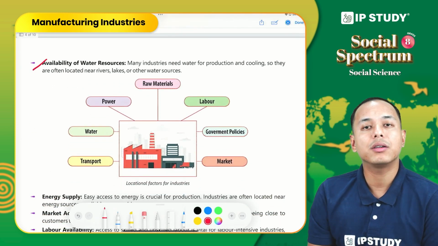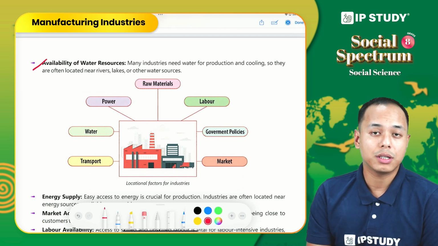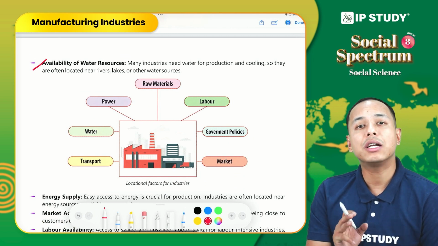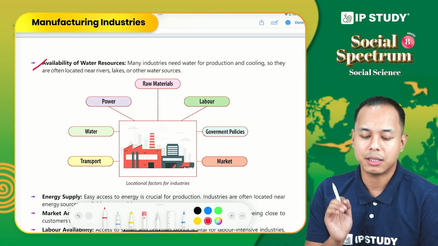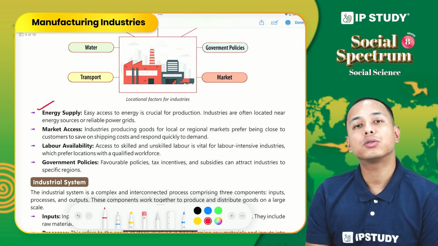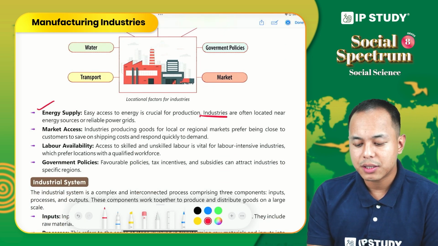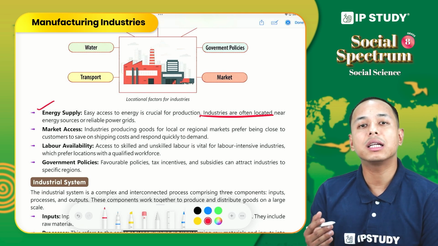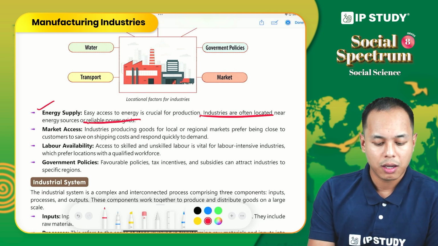Third, availability of water. We know water is very important, not only for us but also for industries. So industries tend to be located where ample water supply is there. Energy supply. To run industry, energy is necessary. So industries are often located near the energy source or reliable power grids. Market access.